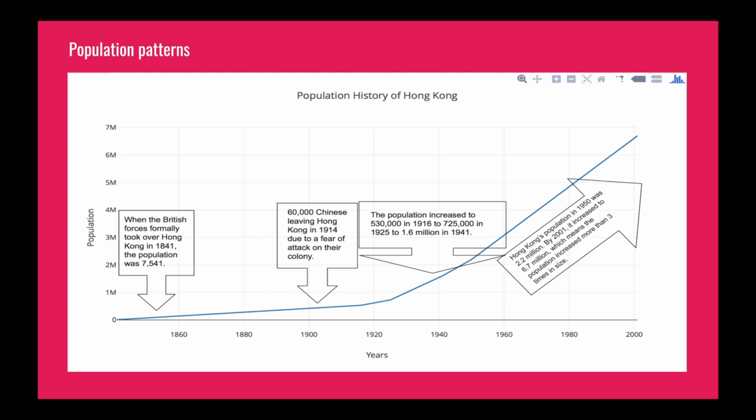Large numbers of Chinese immigrated to Hong Kong in the 1850s due to the Taiping Rebellion. Several natural disasters such as floods, typhoons, and famine led to many people moving to Hong Kong to escape the disasters. Despite 60,000 Chinese leaving Hong Kong in 1914 due to fear of attack on their colony, the population increased to 530,000 in 1916, to 725,000 in 1925, to 1.6 million in 1941.